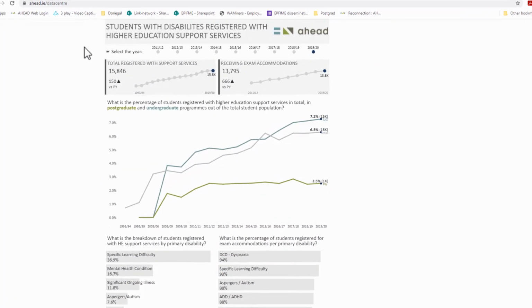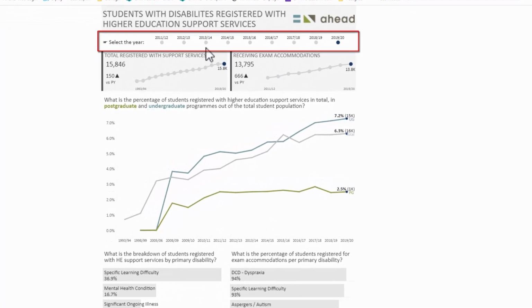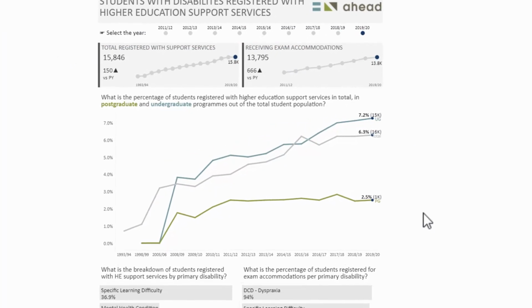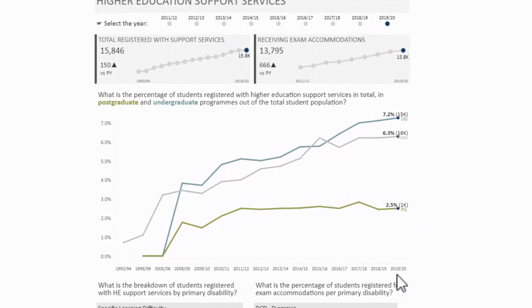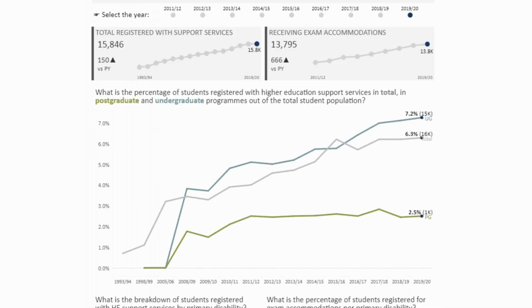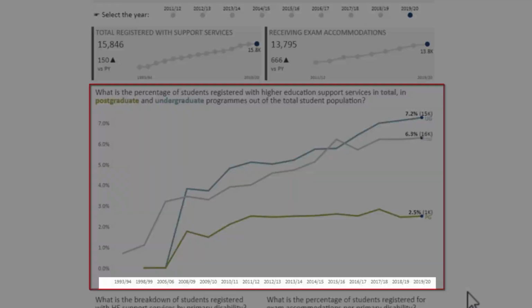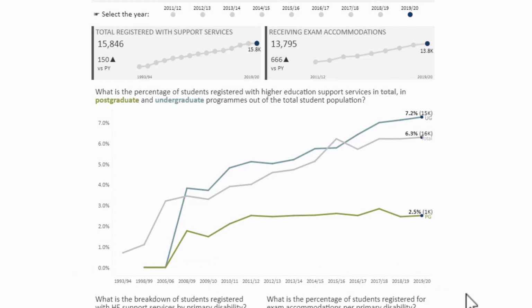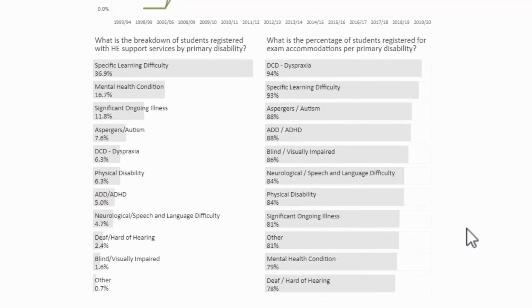So what we first encounter is the selection of the year. So you'll notice here that some of the charts that are displayed are actually displaying information over time. So you can see here, for example, that this chart is displaying information from 1993-94 right up to the present, whereas others are more giving a snapshot of an individual year.